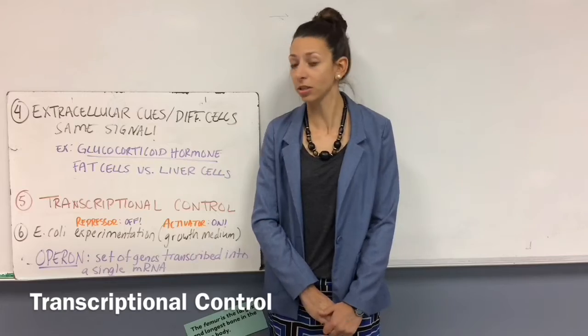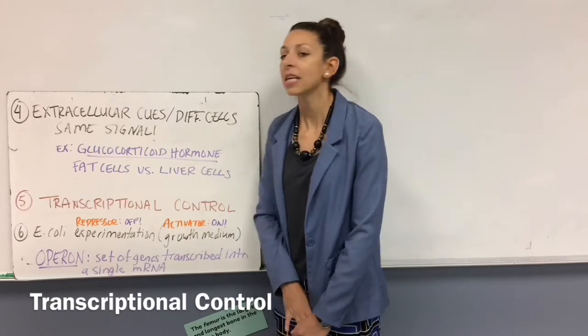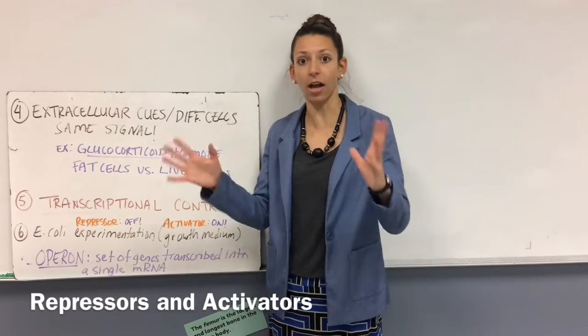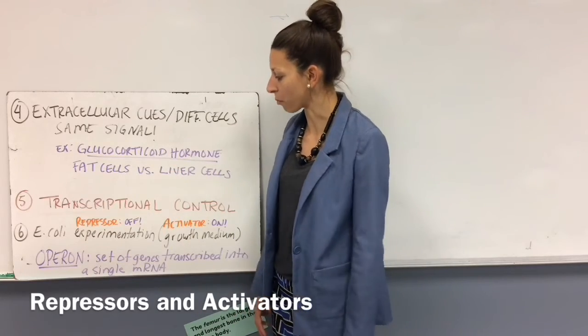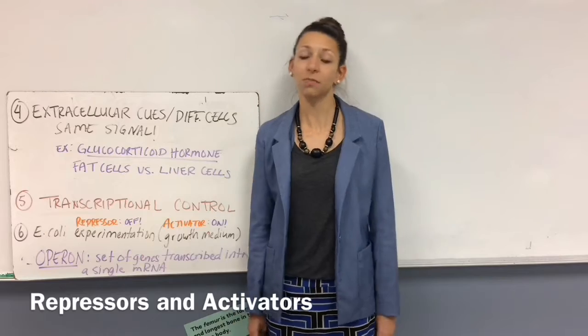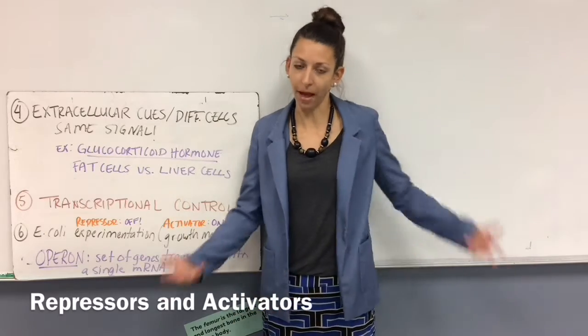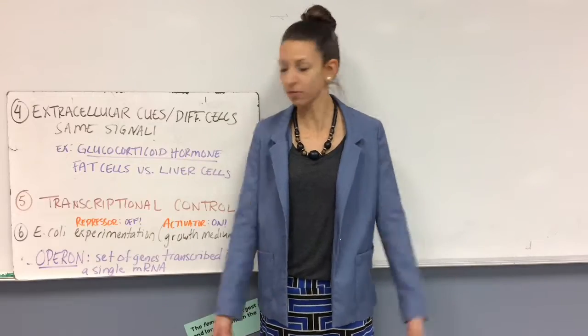Now, a lot of this regulation is going to be at the level of transcriptional control. So how we're controlling how transcription happens in the cell. Now these can be done through repressors that turn genes off or activators that turn genes on and actually make them transcribe more. And a lot of this was discovered through experimentation with the bacteria E. coli. Now E. coli can be good or bad. There's the E. coli that makes you sick and the E. coli that lives in your gut.